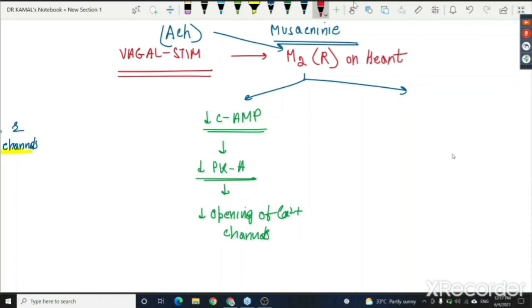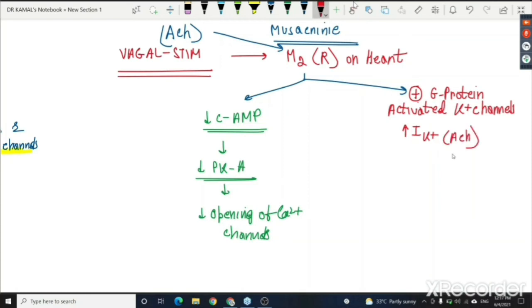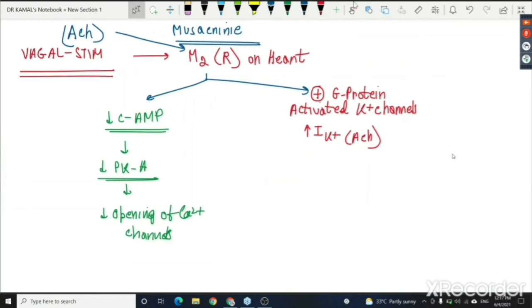On the contrary, it also activates a G protein. This is again a molecular messenger, G protein activated potassium channel. They have been called by this name. They increase the potassium current due to ACH. They are written like this: acetylcholine induced opening of potassium channels. But what is their special name? G protein activated potassium channel.